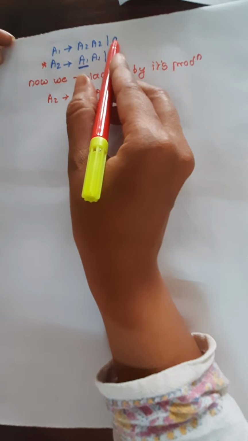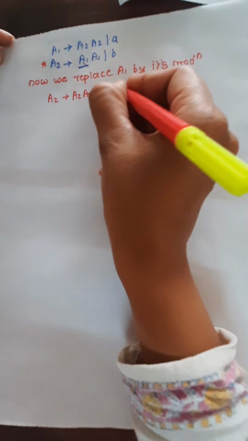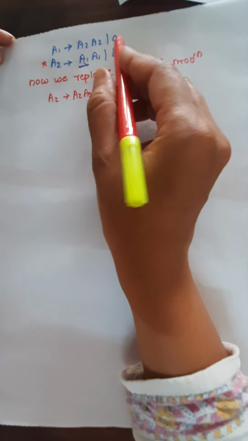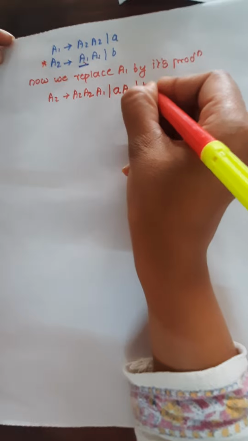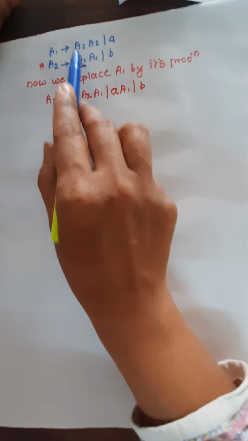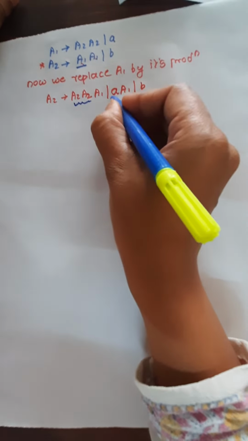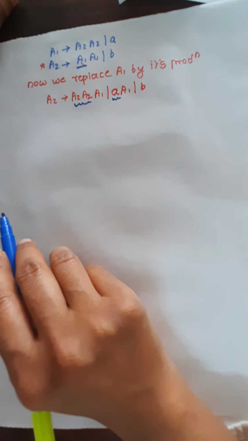Again A1 has one more production, that is the small a. So instead of this A1, I am writing the small a and the original A1 as it is, and write down its own B as it is. Understood what I did here? Very simple, I am just replacing the A1 by its two productions. See, A2 is one production and A is the one production.